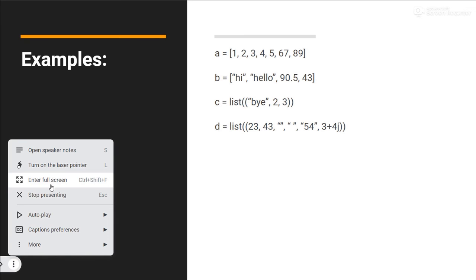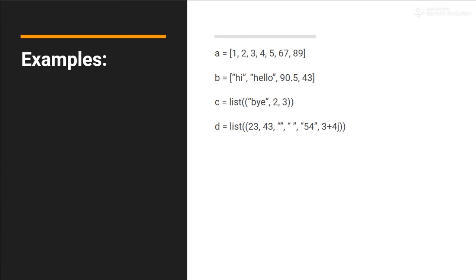Now these are some of the examples of lists. We have already seen many examples, but you can see this again. A is equal to, we have created a list of integers only, 1 2 3 4 5 67 89. In the next one we have created a list called B, which is storing 2 strings, 1 float and 1 integer.